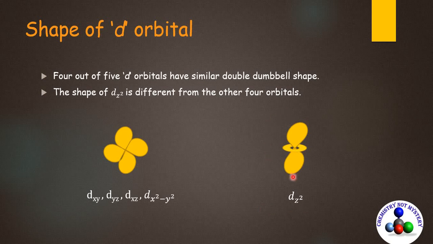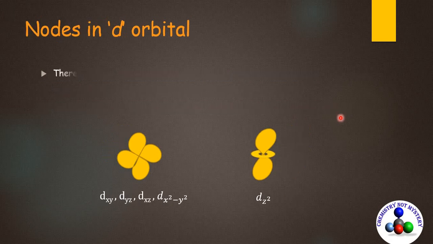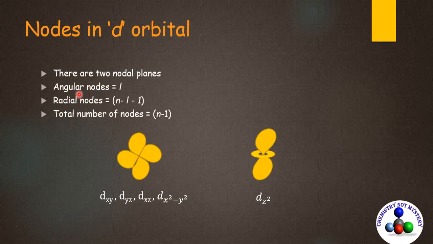All 5 d orbitals are degenerate, that means they have similar energy. In the d orbital, there are two nodal planes, one is the angular node and the other is the radial node. Angular nodes are equal to the value of l, that is the azimuthal quantum number.